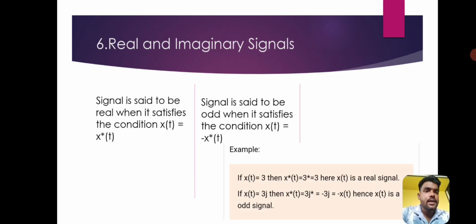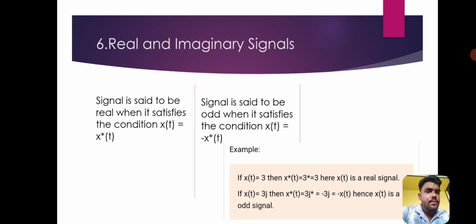Next, real and imaginary signals. A signal is said to be real when it satisfies the condition x(t) = x*(t), meaning the conjugate of x(t). A signal is said to be odd or imaginary when it satisfies the condition x(t) = -x*(t), the negative of the conjugate of x(t).